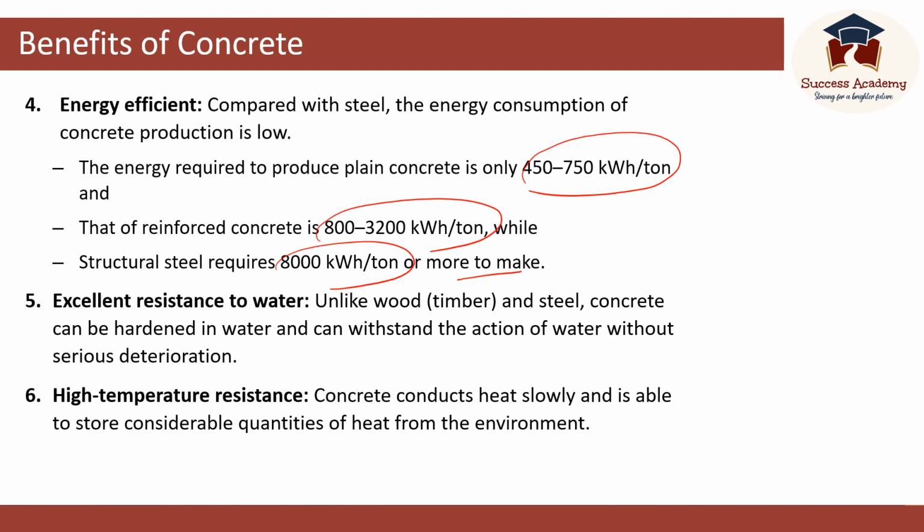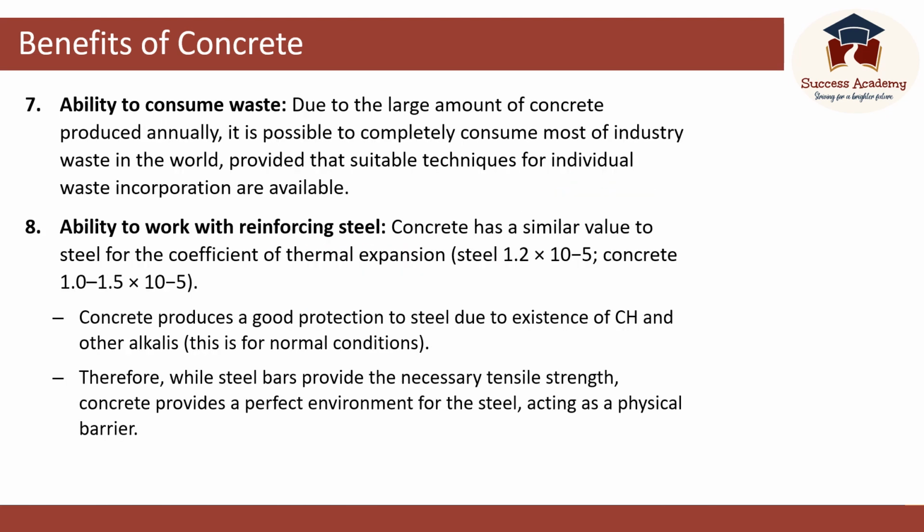When we look at the heat transfer, concrete conducts heat slowly and it is able to store considerable quantity of heat from the environment. Concrete has the ability to consume waste from other industries. Due to the large amount of concrete produced annually, it is possible to completely consume most of industry waste in the world, provided that the suitable techniques are available. Instead of using aggregates, we can use industrial byproducts and waste in concrete production, for example, glass, polymers, and recycled aggregates. There is much research going on regarding this area. If you are interested, you can find more information in Google Scholar.